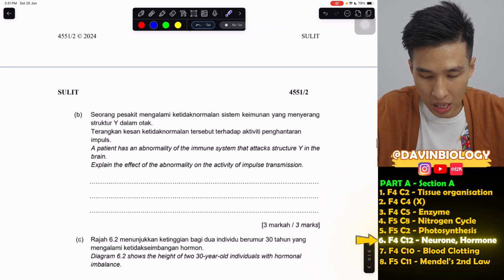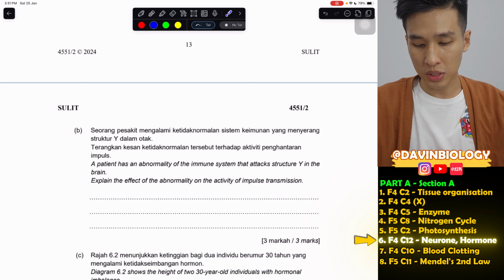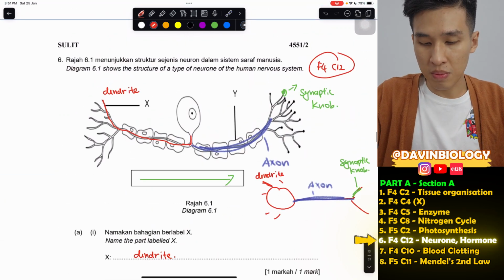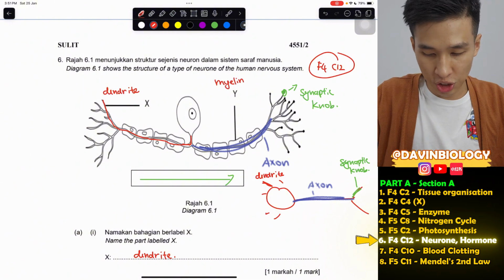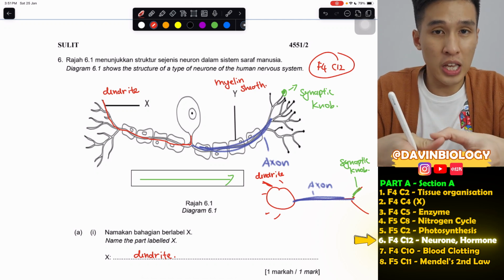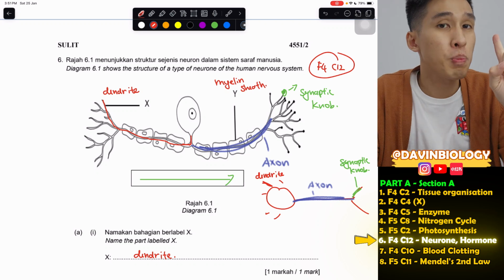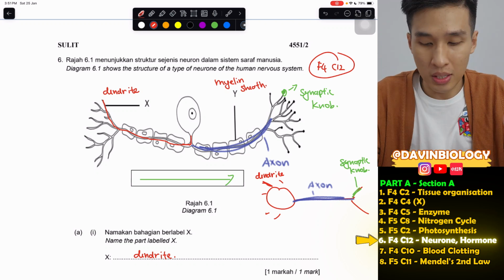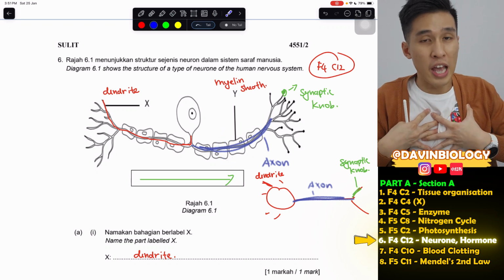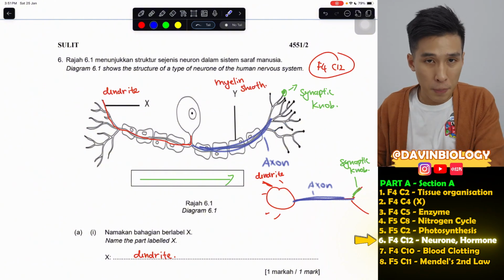Moving on, a patient has an abnormality of the immune system that attacks structure Y in the brain. Explain the effect of the abnormality on the activity of impulse transmission. Now, Y, by the way, is called the myelin sheath. This thing is like the insulator of the axon. It helps to protect the axon, like the coating of a wire. It doesn't just protect the wire, but it insulates it. It doesn't let the electrical impulse come out to shock your body. And on top of that, if the impulse doesn't come out, the impulse can be transmitted faster.